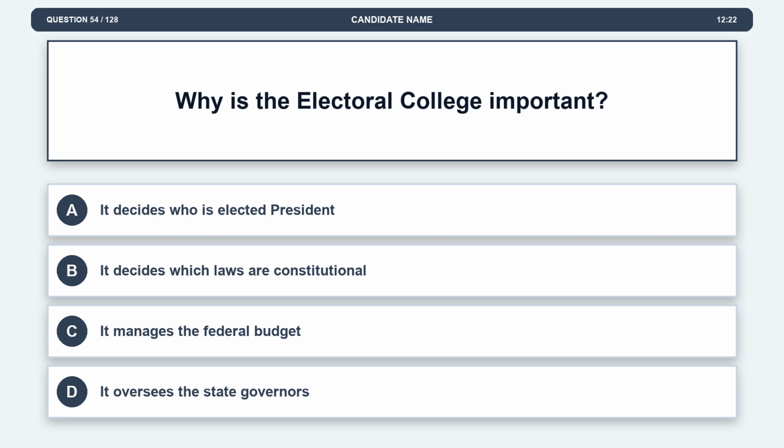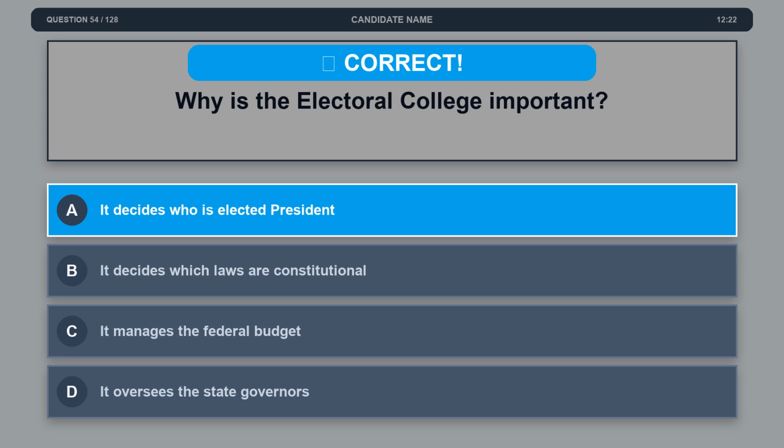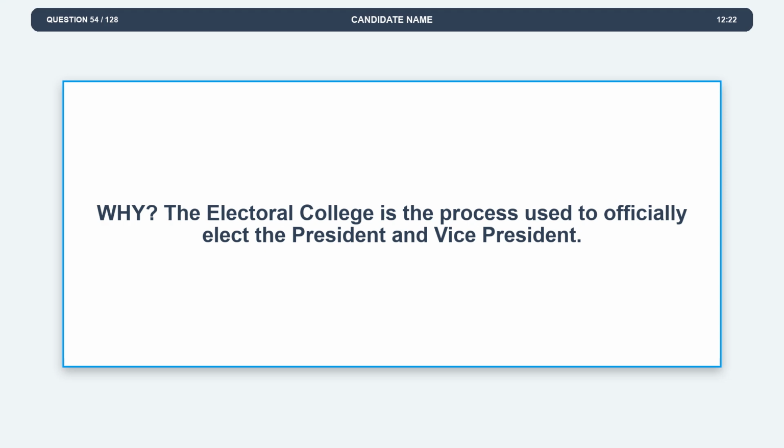Question 54. Why is the Electoral College important? Option A, it decides who is elected president. Option B, it decides which laws are constitutional. Option C, it manages the federal budget. Option D, it oversees the state governors. The correct answer is option A, it decides who is elected president. Explanation. The Electoral College is the process used to officially elect the president and vice president.